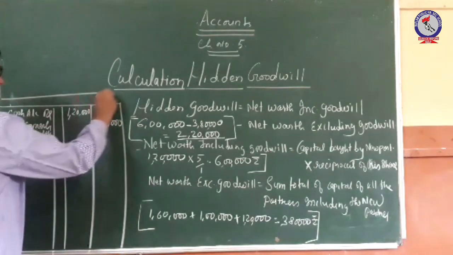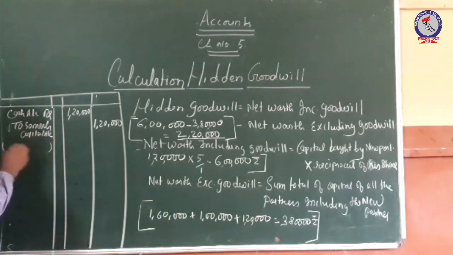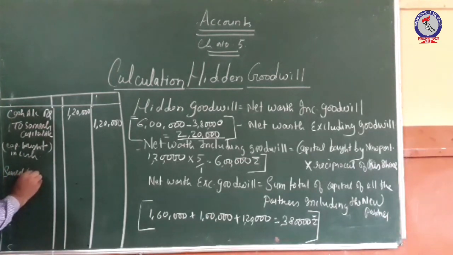Then the second entry: Somesh current account debit to Hemant capital account and to Nishant capital account.